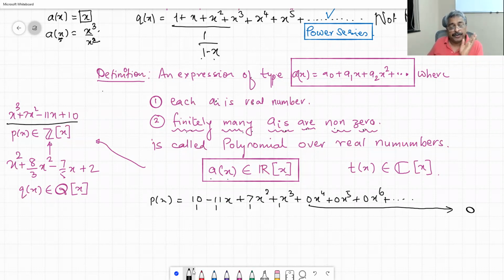Now, if you have understood this, immediately we have to write the definition of yet another polynomial.